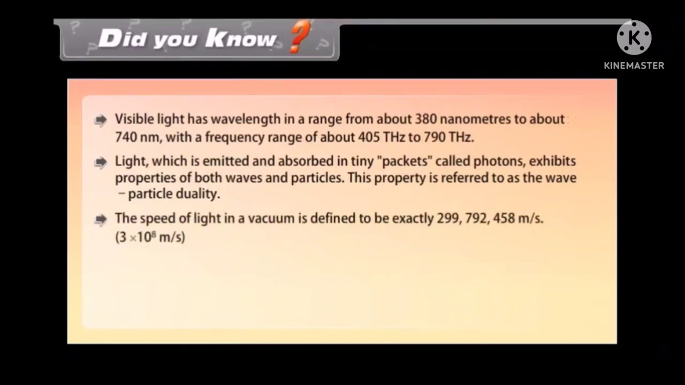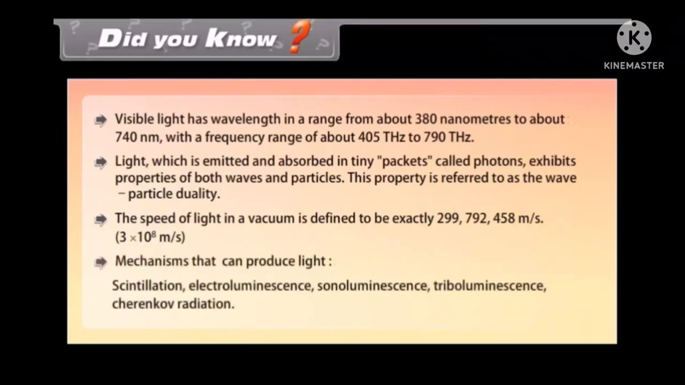The speed of light in a vacuum is defined to be exactly 29 crores 97 lakhs 92,458 meter per second, that is 3 into 10 raised to the power 8 meter per second.